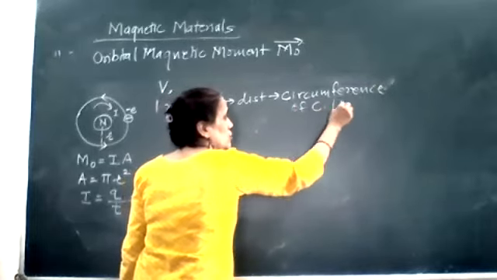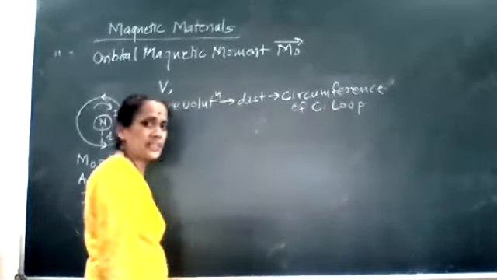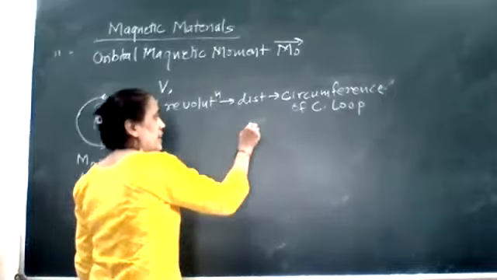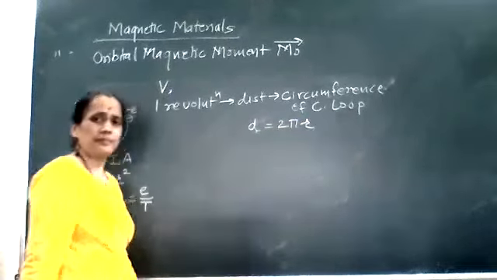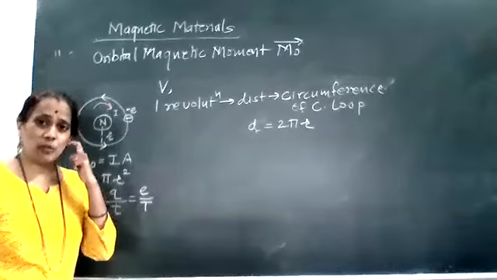So the circumference of that current loop is nothing but the distance covered, which is equal to 2 pi r, because r is the radius.